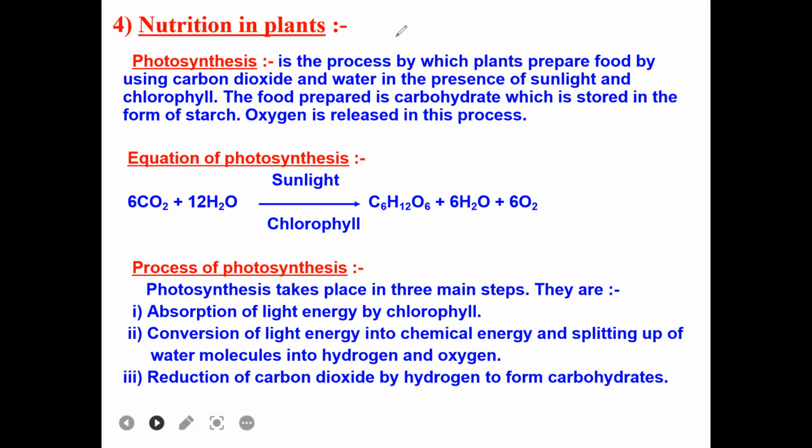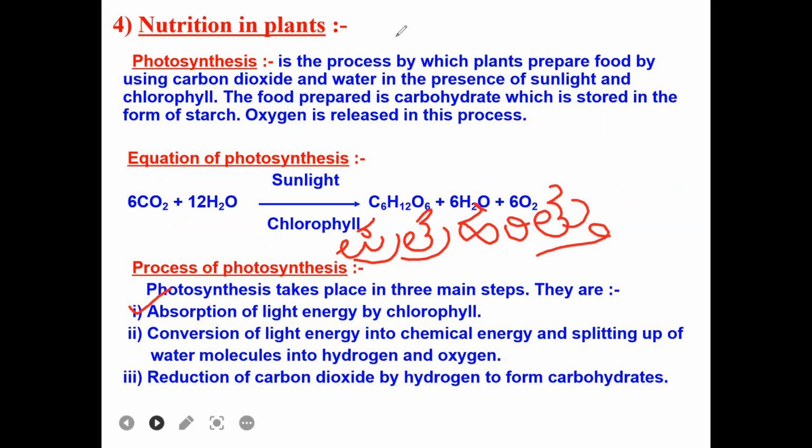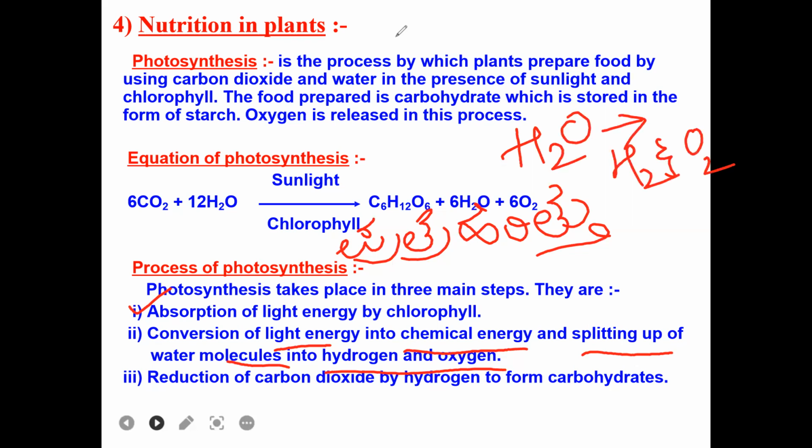What all happens? First thing is absorption of light energy by chlorophyll. Patra haritu we will call. For chlorophyll in Kannada, they will call it Patra haritu. So, what is the function of this Patra haritu or chlorophyll? It will absorb the sunlight. After absorbing the sunlight, the light energy will be converted into chemical energy, and splitting up of the water molecule into hydrogen and oxygen. So when light energy converts into chemical energy, the first thing is the water will split up. The water will break down into hydrogen and oxygen, photolysis of water.